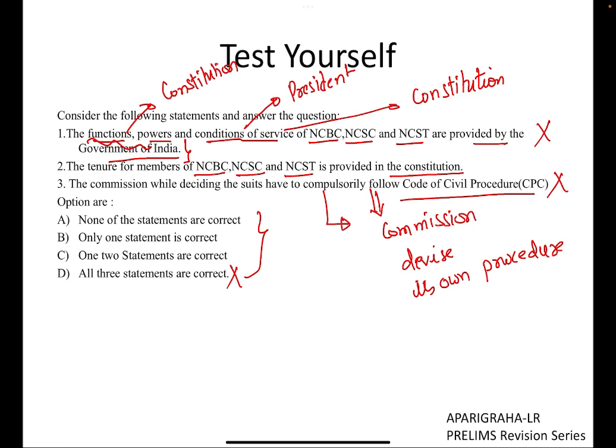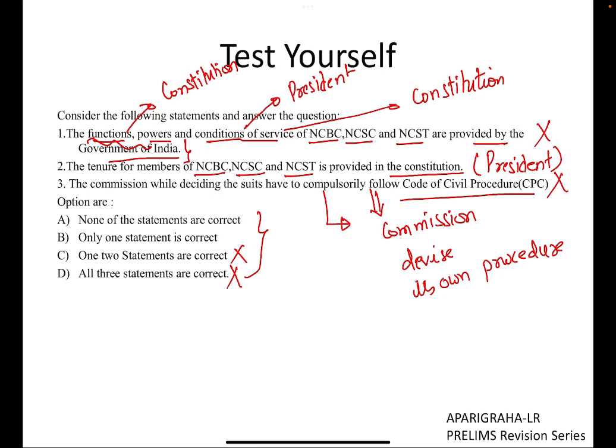Also, our common sense says this: the statement that the tenure of the members of NCBC, NCSC, and NCST is provided by the constitution is wrong, because it is provided by the president. So there is a little factual information you are supposed to know. Else, at least if we use our common sense, because this was the factual statement, we eliminated by common sense. By this we can arrive till this equation, that either all are incorrect or one is correct.